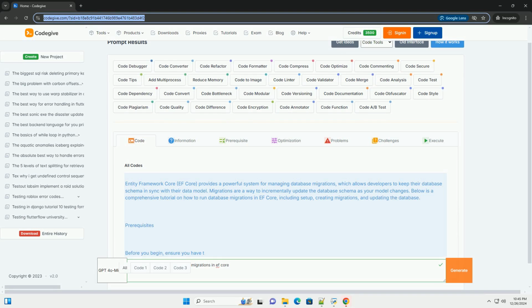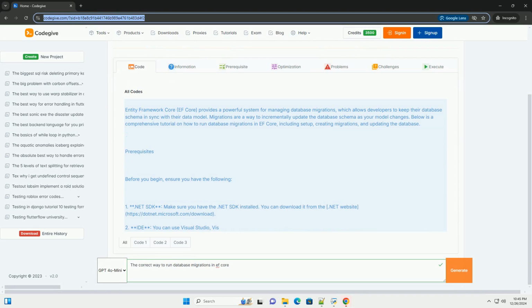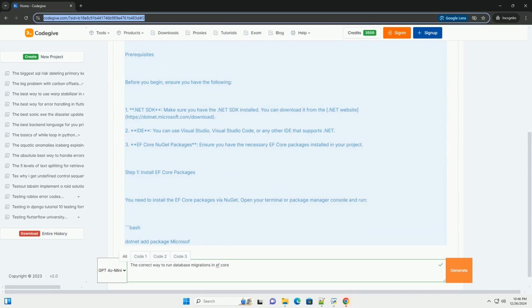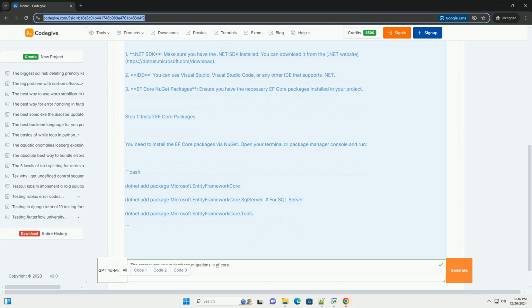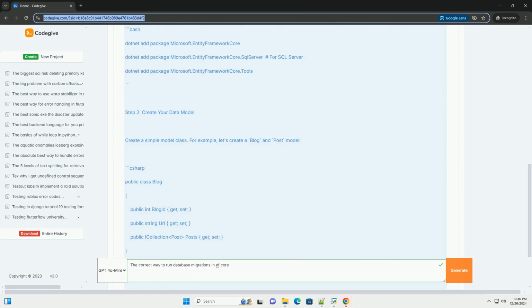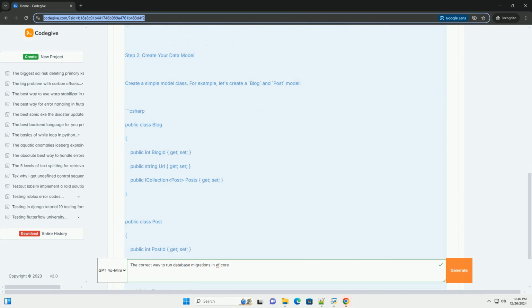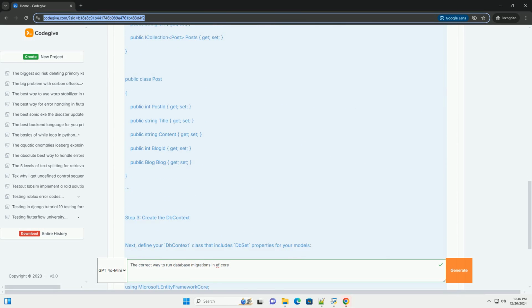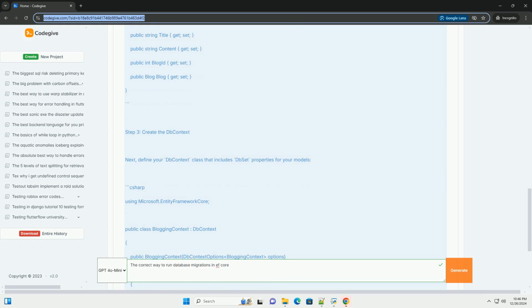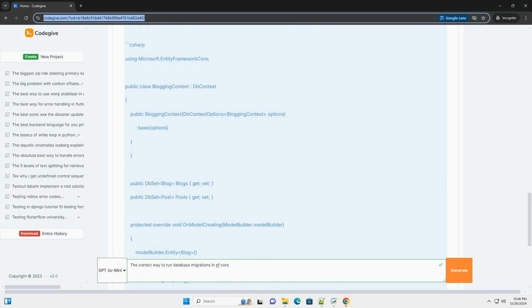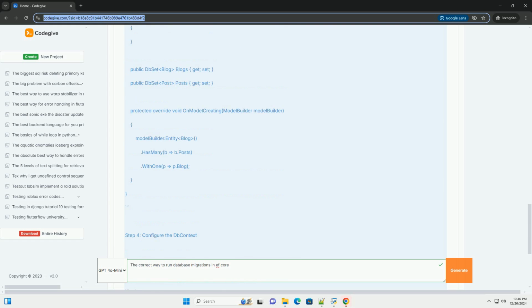Entity Framework Core, EF Core, provides a powerful system for managing database migrations, which allows developers to keep their database schema in sync with their data model. Migrations are a way to incrementally update the database schema as your model changes. Below is a comprehensive tutorial on how to run database migrations in EF Core, including setup, creating migrations, and updating the